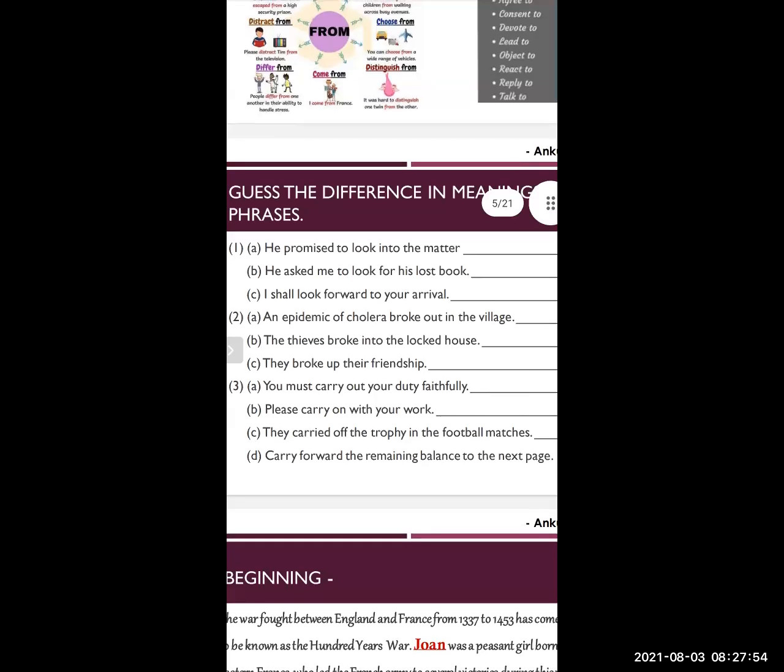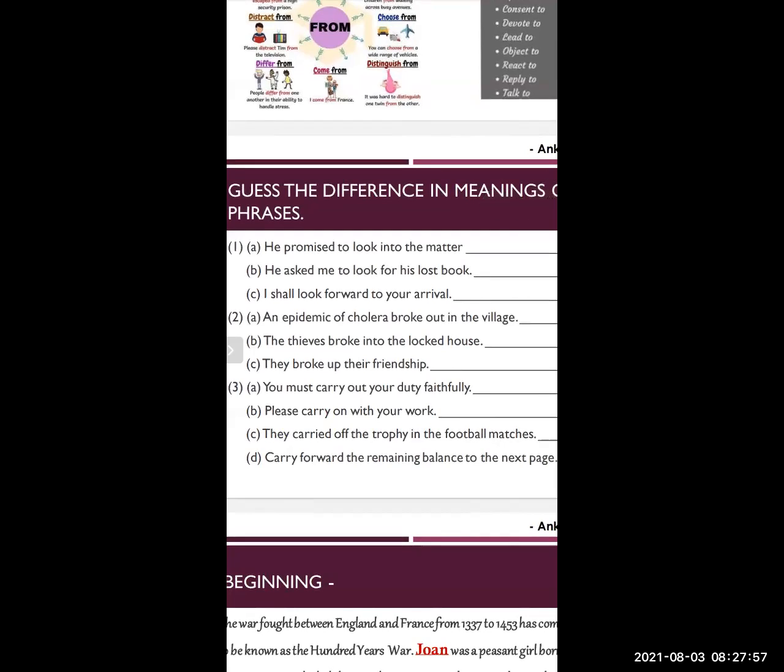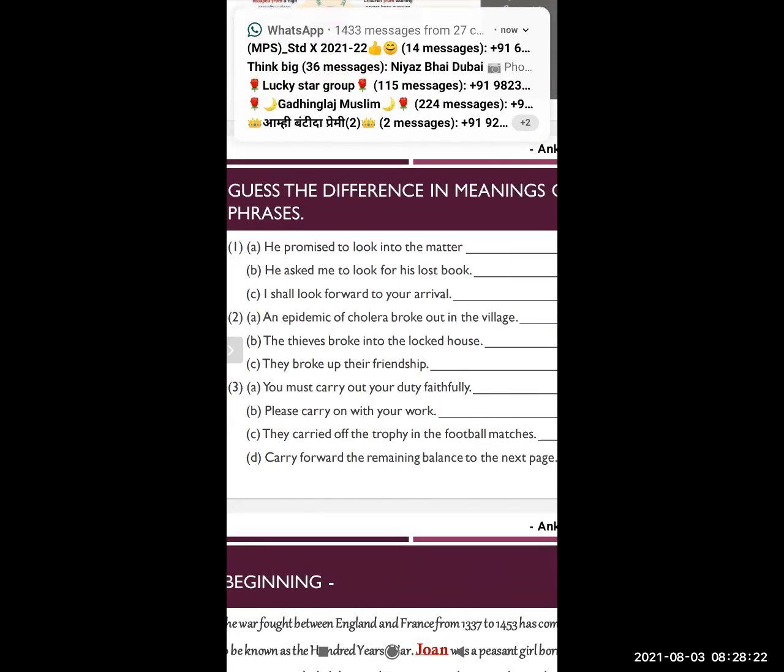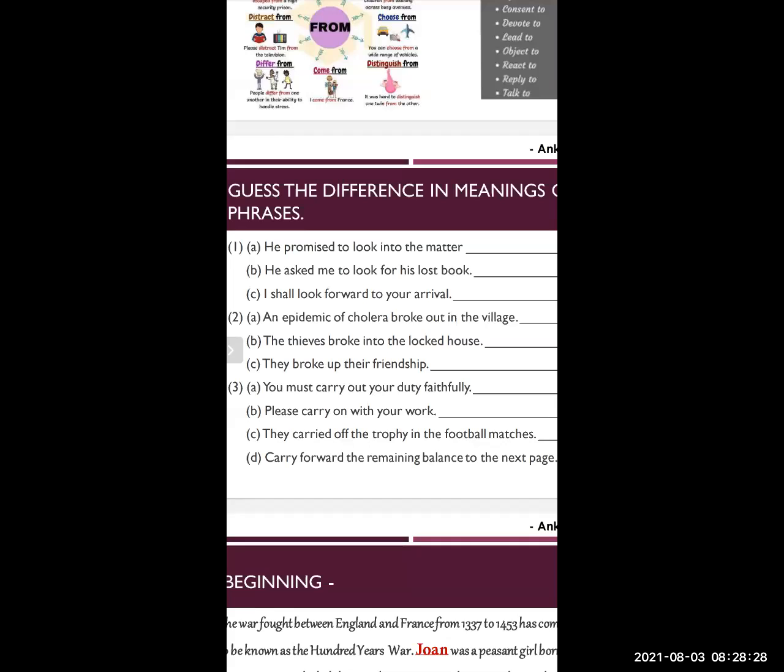In the second set, three sentences are given. The verb which is used here is broke. And the phrasal verbs are broke out, broke into, and broke up. In the first sentence, an epidemic of cholera broke out in the village. Now in this sentence, to break out means to start suddenly. The meaning is sudden start.